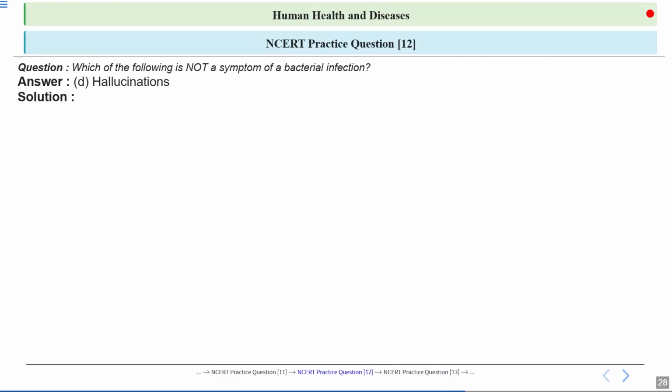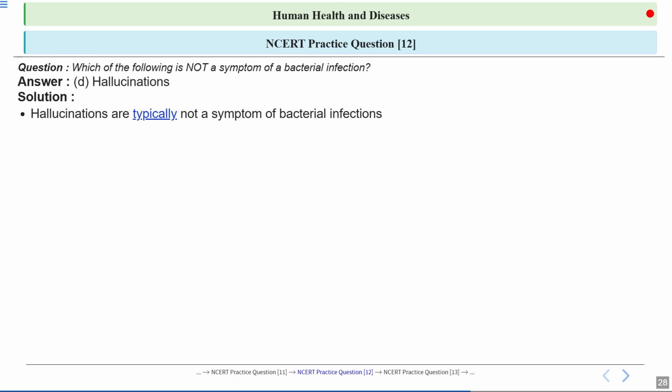Let's have a look at the answer. Option number D, hallucination, is the correct answer. Now, hallucinations are false perceptions like seeing or hearing things that are not there. This is not a symptom of bacterial infection. Bacterial infections typically cause symptoms like fever, cough, sore throat, or skin infections, but they do not typically lead to hallucinations.